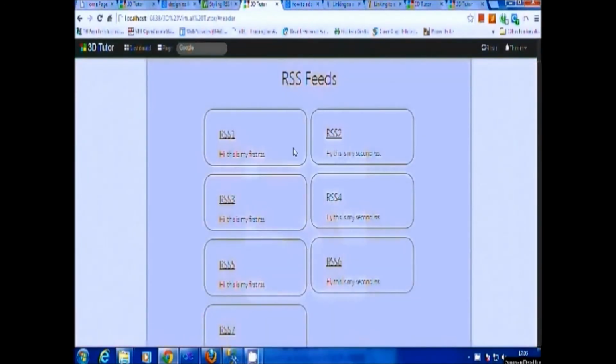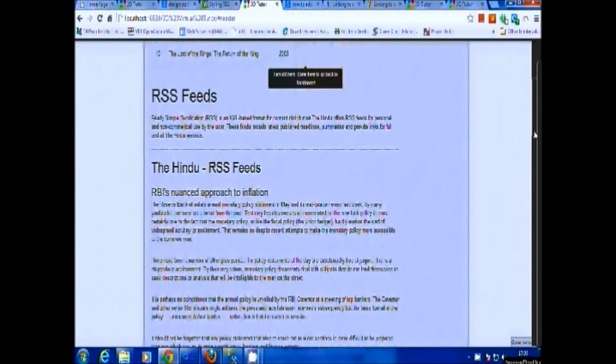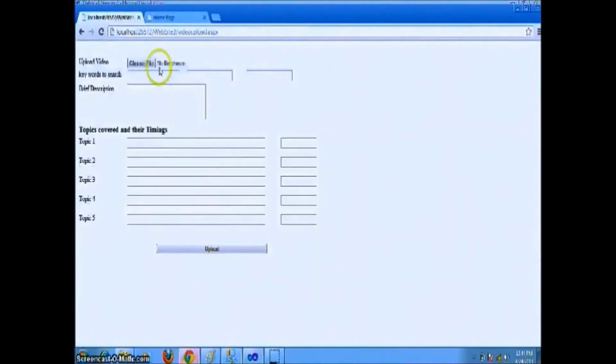If you want to see the content of the RSS feed, you just need to click on the title of the feed. If you want to subscribe for the feed, just right click on the RSS feed icon and click on the copy link address. Next, I'm gonna show you the video playback.